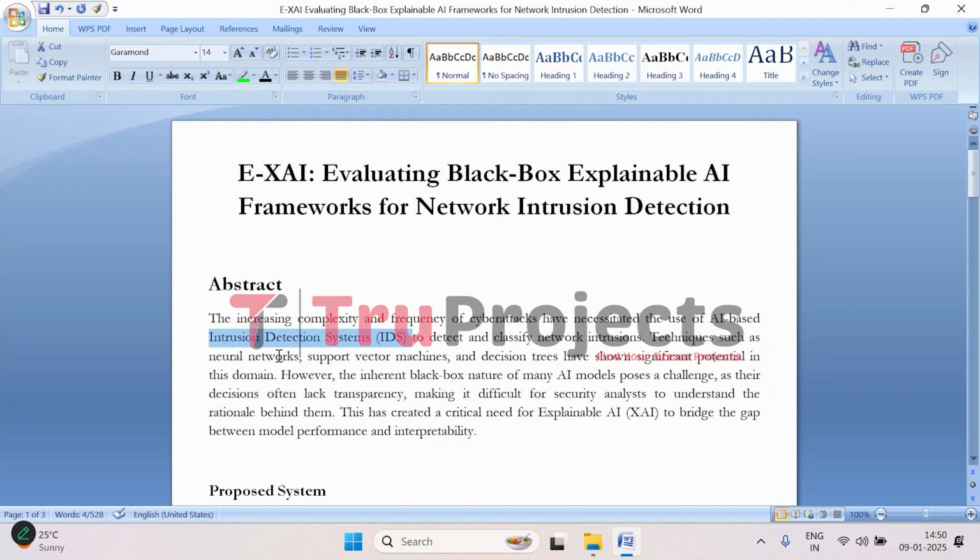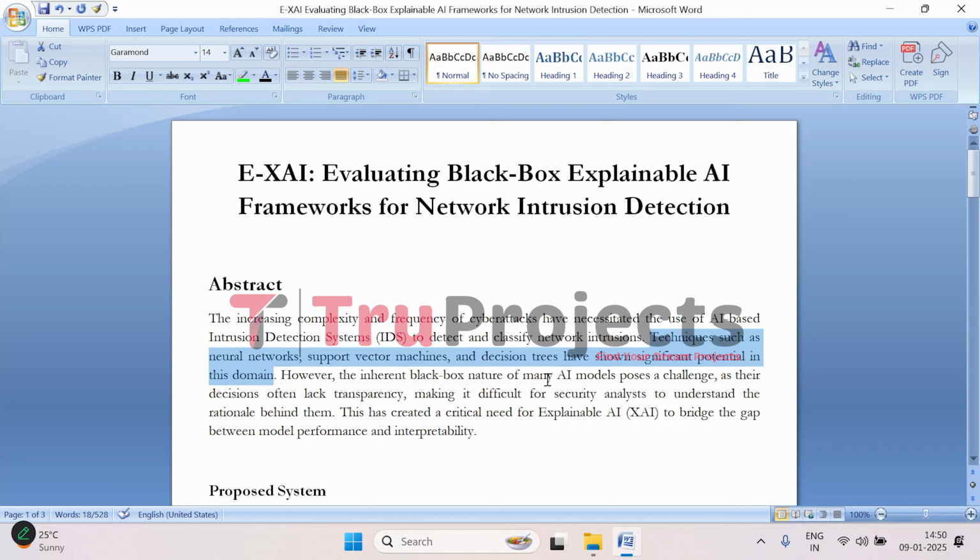These are used for detecting and spotting malicious activity in the network. We do have some traditional methods, which are human intuition and also signatures of known attacks. But as the variety of attacks grows, these approaches just aren't enough. So we started turning to AI. We have started turning to AI-based models, that is, machine learning based models, because they can analyze massive amounts of data, spot patterns and also predict potential threats.